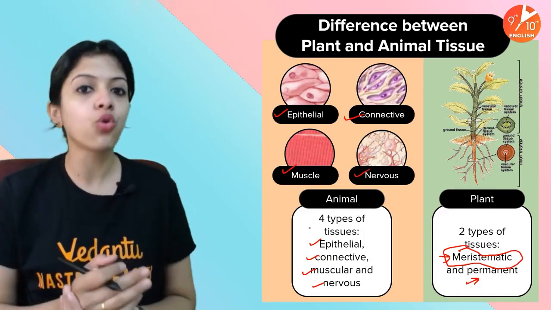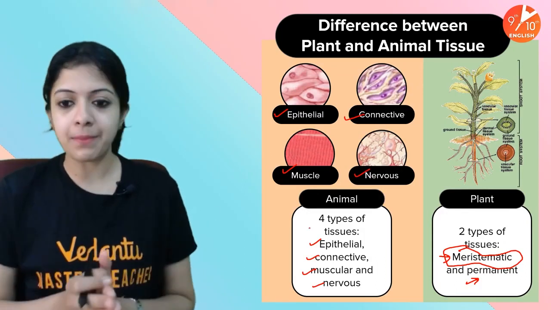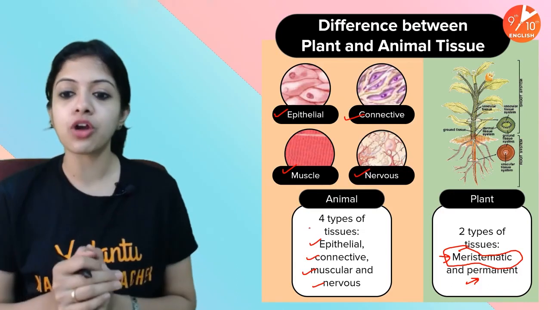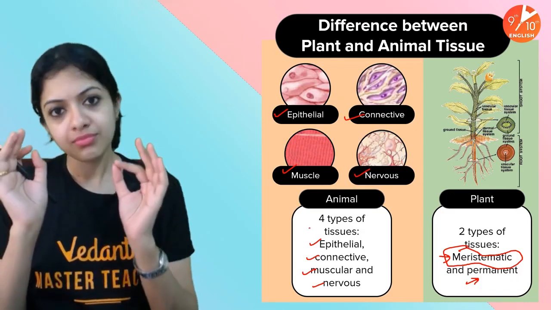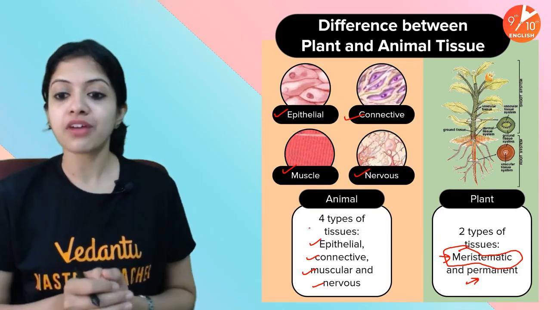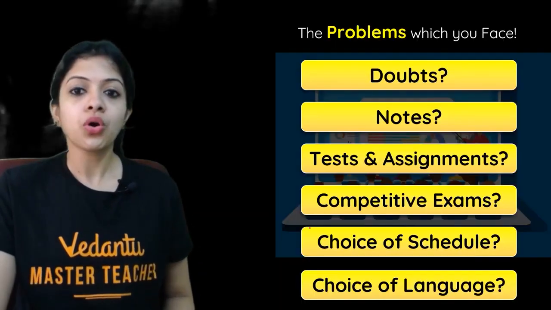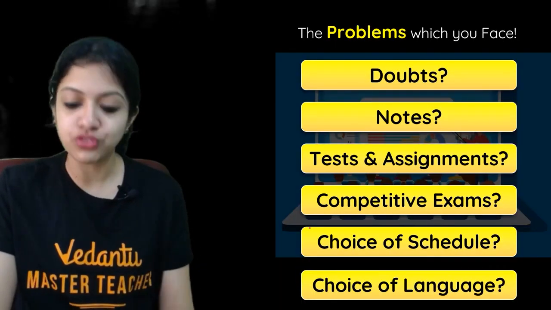We will be learning more and more about these in the upcoming sessions. So stay with me, children. Today we are going to be understanding more about meristematic tissues which are found in plants. So before that, let me tell you a few things.